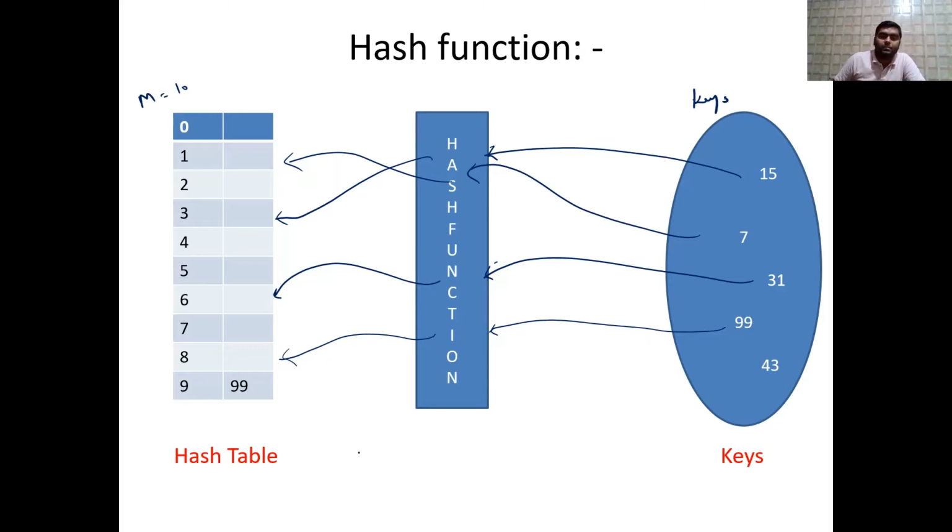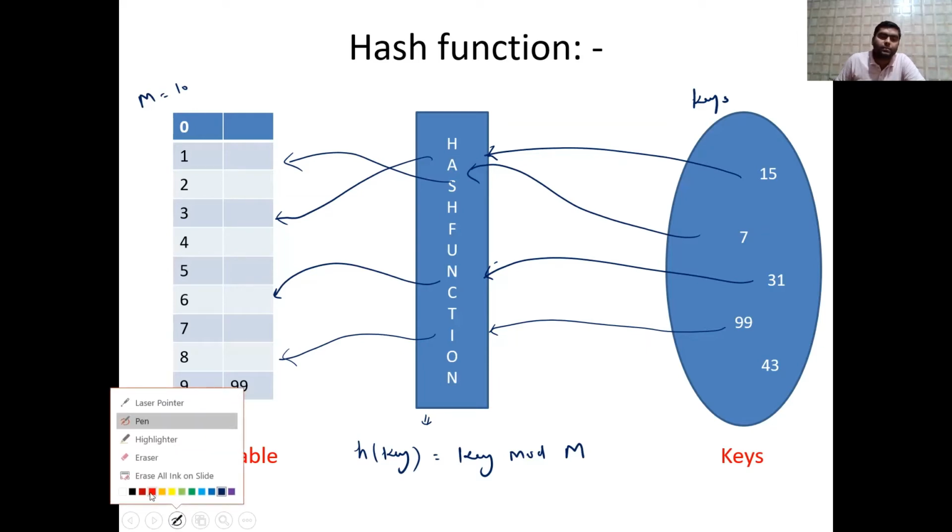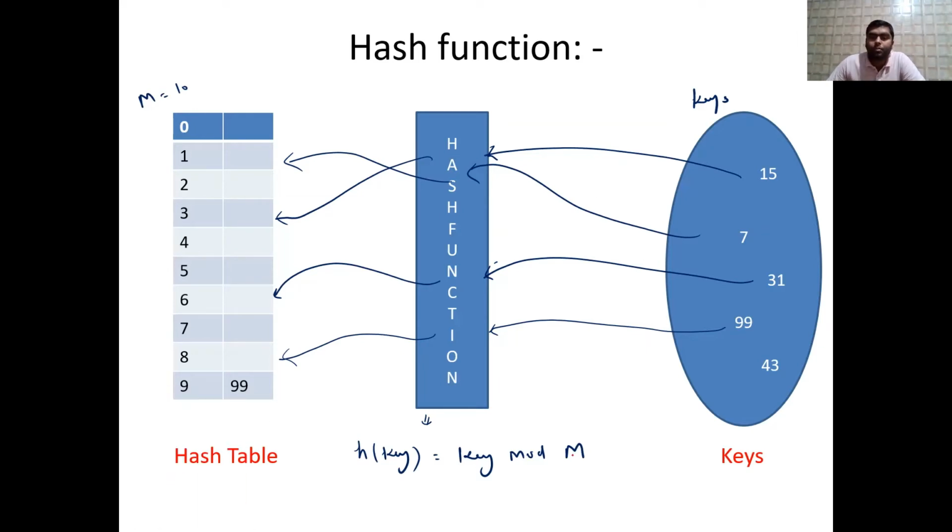And let us suppose as an example, assume that this hash function h of key is key mod m, where m is the size of the table. तो अगर हम इसके अकॉर्डिंग इसको सॉल्व करें, so then what will happen in that case, कि फॉर एग्जांपल फर्स्ट की लेते हैं हम 15, तो 15 कहाँ मैप होगा अकॉर्डिंग टू दिस हैश फंक्शन, 15 मैप होगा 15 मॉड 10, सो दिस विल गिव यू 5.